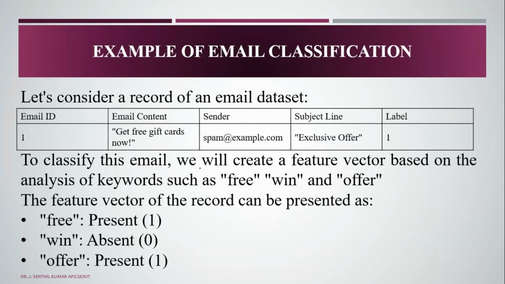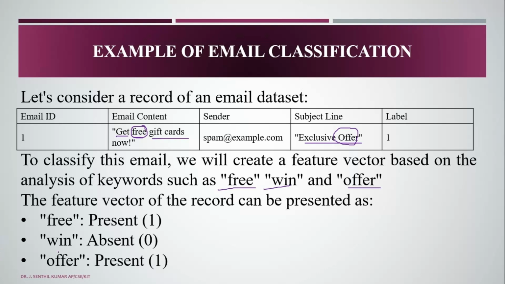Let us see one example: whether a mail is spam or not. Here, the keywords we are going to look at are get free gift card now. Here you can see the exclusive offer. So we are going to mark keywords like offer and free to calculate whether the email is spam or not. Here you can see free, win, offer, and it is represented so that if a keyword is present it is 1, and if it is absent it is 0.